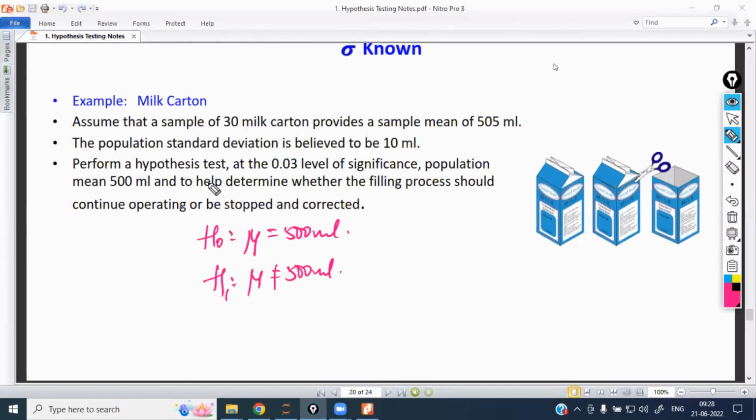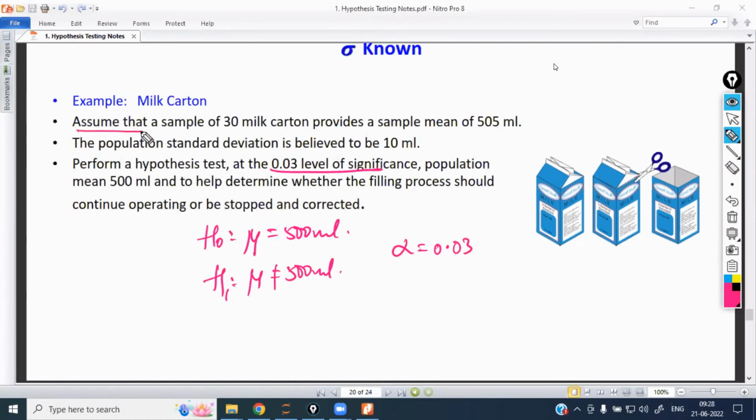Right? After this, you are going to take the alpha value. The alpha value is given in the question. Yes, they have given the alpha value. Since they have given alpha in the question, I'm going to consider this one. Otherwise, I'll write 0.05. Now, alpha is also completed. What is the third step? Z-test I have to apply, since the population standard deviation was given.